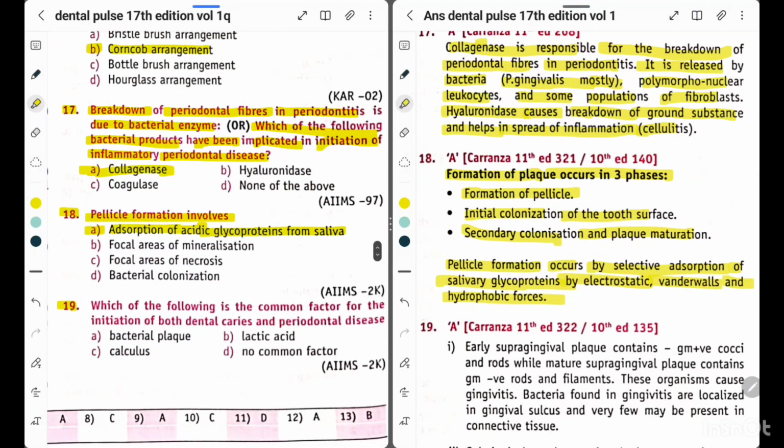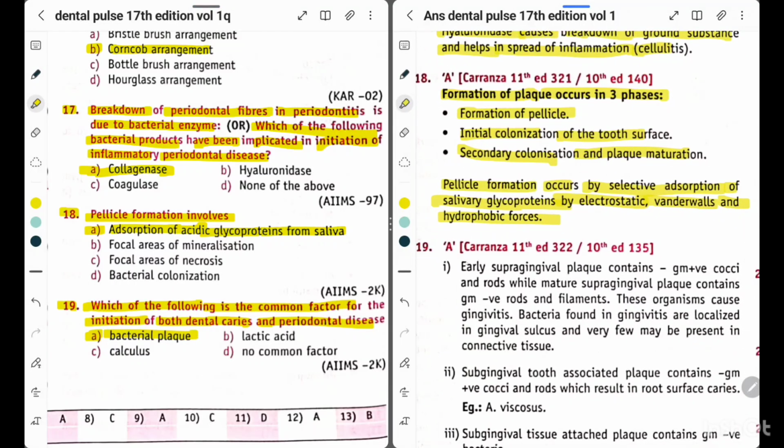Now question 19. Which of the following is the common factor for the initiation of both dental caries and periodontal diseases? Option A, bacterial plaque, option B, lactic acid, option C, calculus, option D, no common factor. So the answer is option A, bacterial plaque.